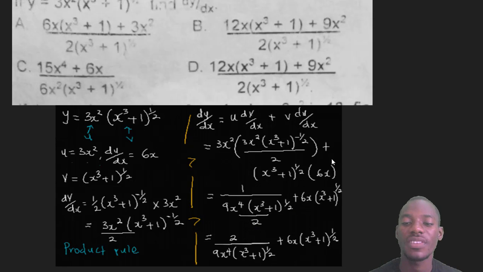Plus 6s is here. Let it come to the front. 6s bracket s to the power 3 plus 1 all to the power 1 over 2. So this will now become, if you solve further, 2 over 9s to the power 4 bracket s to the power 3 plus 1 all in bracket raised to the power 1 over 2, plus 6 bracket s to the power 3 plus 1 all in bracket raised to the power minus 1 over 2. And this is where I stop.